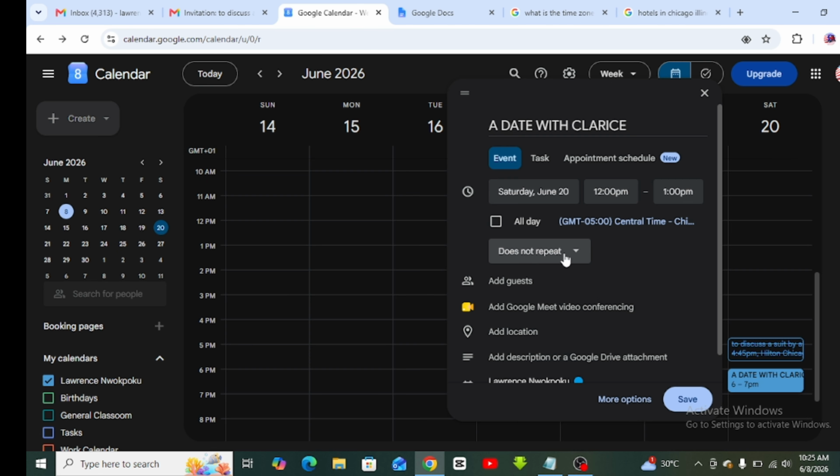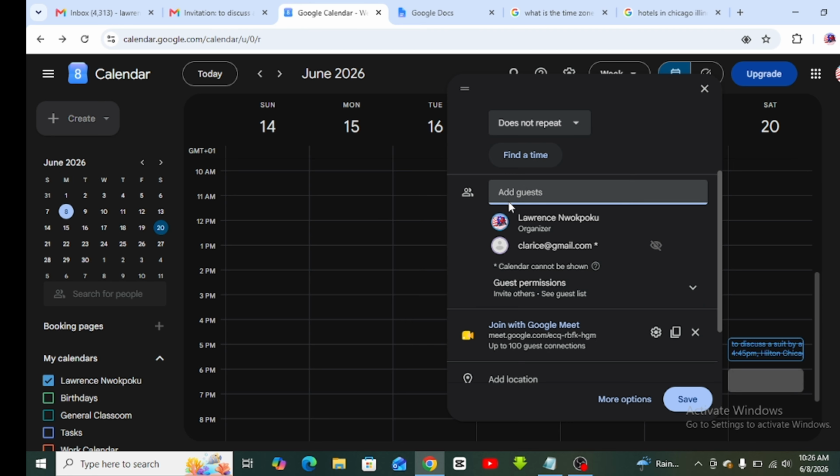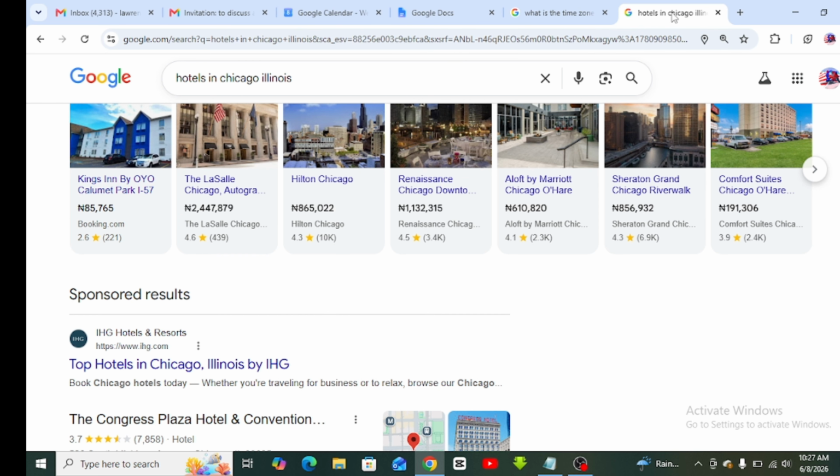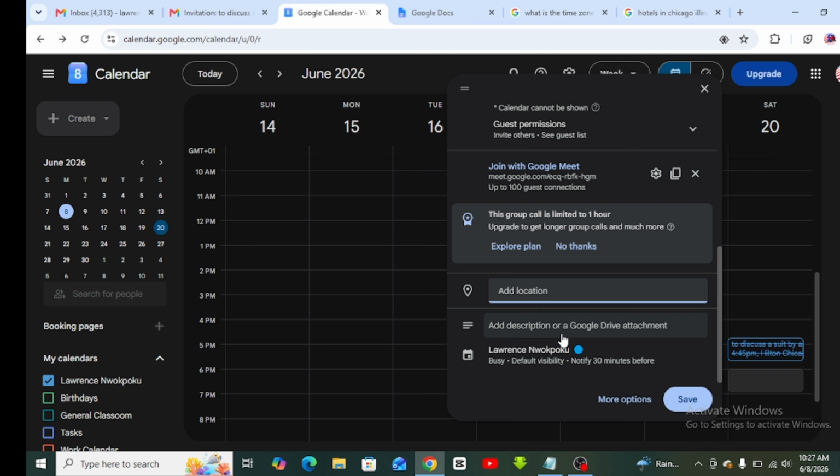All right, and then do not repeat. This is happening just once. We are setting up another event right now. I hope you guys understand this. Now add guest. Add guest is Clarice. You have to notify Clarice, and then you have to add our boss, which is our client Nick. Okay, add location. This is the hotel they are going to meet, Renaissance Chicago Downtown.